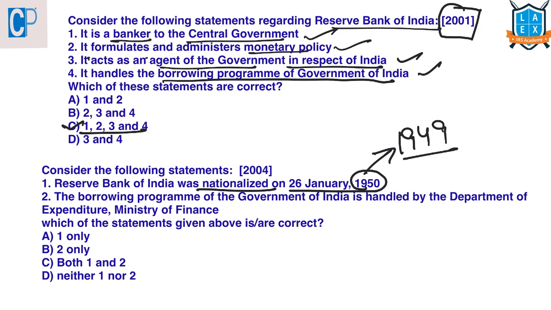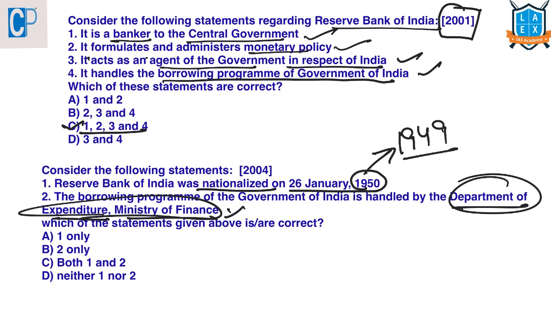And the borrowing program of Government of India is handled by the Department of Expenditure, Ministry of Finance. This is incorrect because the borrowing program of Government of India is handled by the Reserve Bank of India. As both the statements here are incorrect, the answer here is D, neither one nor two.